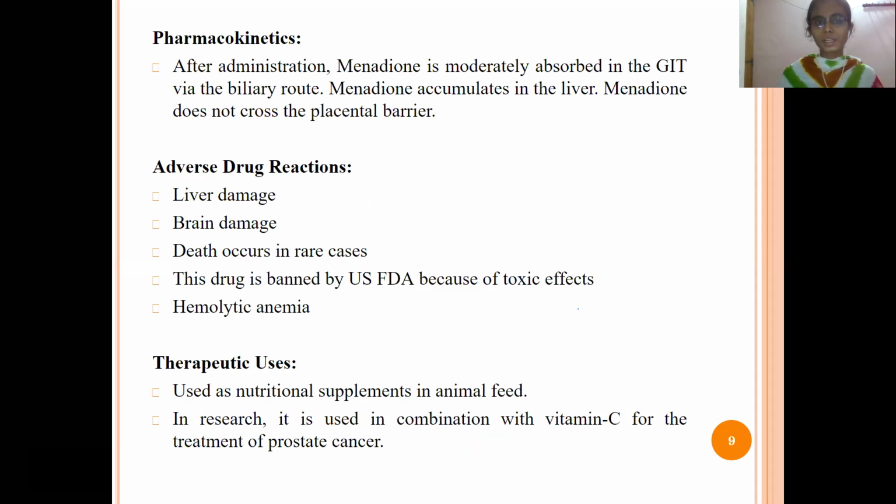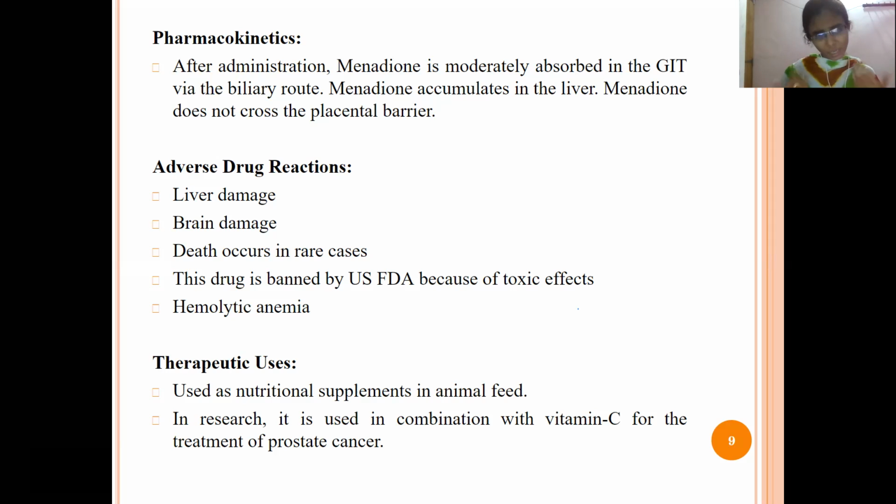Next, pharmacokinetics: after administration it has good gastrointestinal absorption, it is metabolized in the liver and excreted through the urine, but it does not cross the placental barrier.